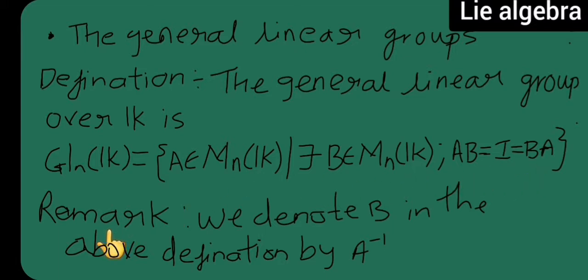I have given you one remark over here. We denote B in the above definition by A inverse. So I will be proving one proposition, and this definition is very important in the next proposition.